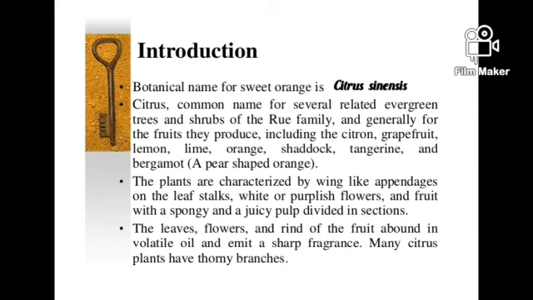The plants are characterized by wing-like appendages on the leaf stalks, white or purplish flowers, and fruits with a spongy rind and a juicy pulp divided in sections. The leaves, flowers, and rind of the fruit abound in volatile oil and emit a sharp fragrance. Many citrus plants have thorny branches.